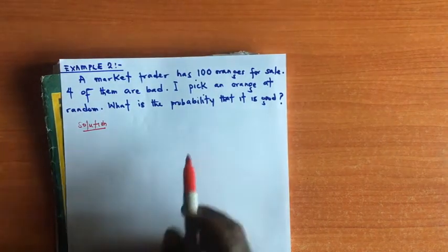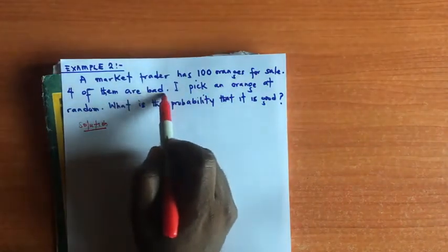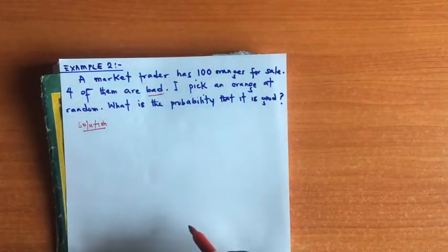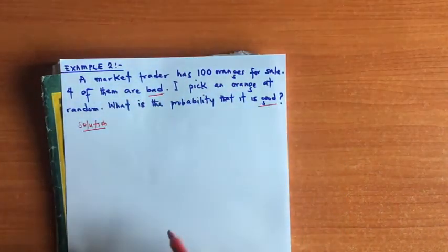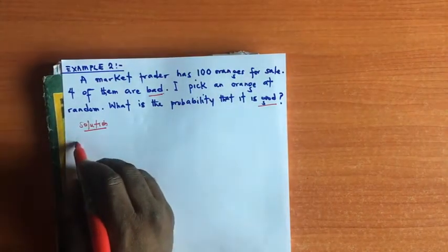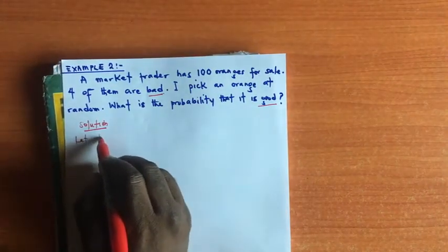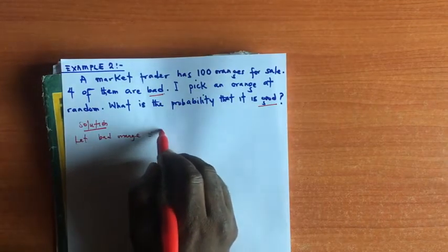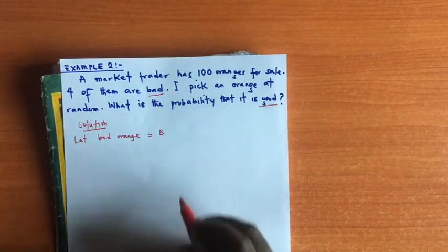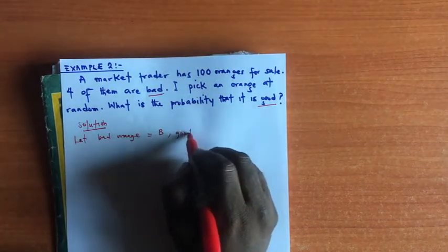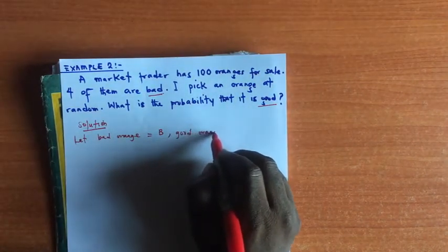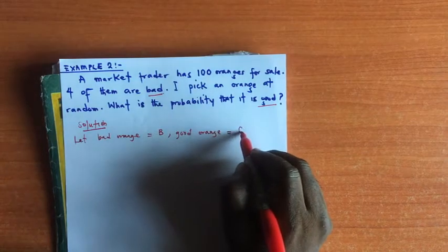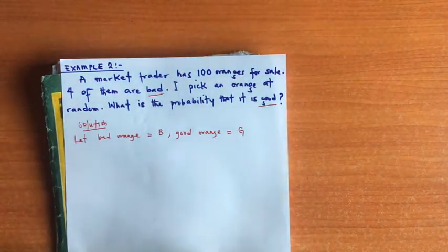We have bad oranges as well as good oranges. Let the bad orange be represented by capital letter B, while the good orange is represented by capital letter G.